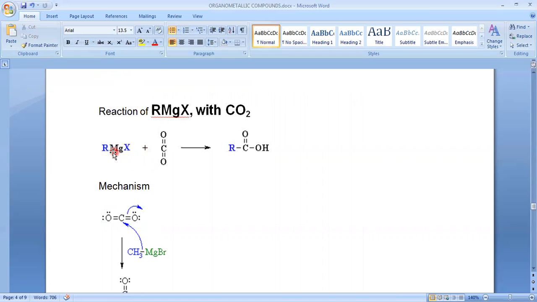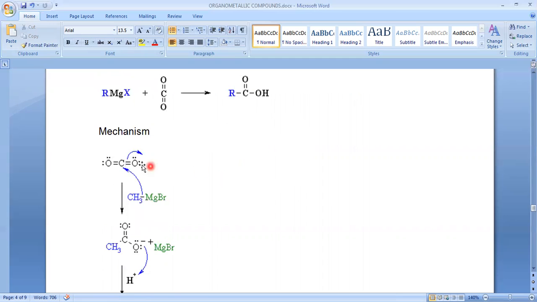Let's see what happens here. Whenever RMgX is treated with carbon dioxide, it results in the formation of a carboxylic acid. Why? Because in carbon dioxide, the carbon is surrounded by two highly electronegative oxygen atoms, so the carbon acts as an electrophilic, or electron deficient, center. The alkyl part of RMgX is the nucleophilic center, and it attacks the carbon of carbon dioxide. Thereby, C-C bond formation takes place.